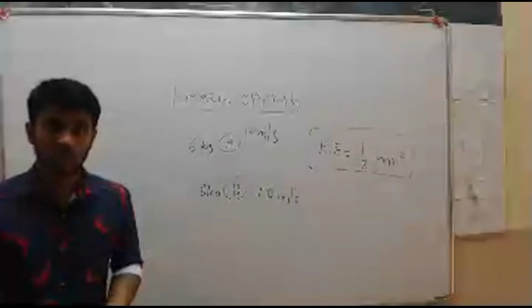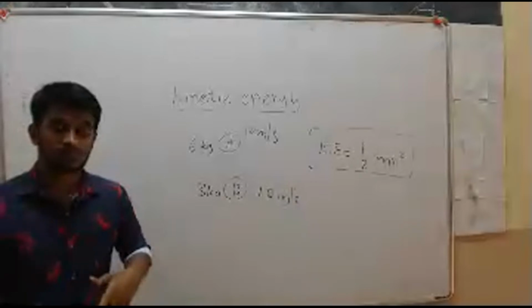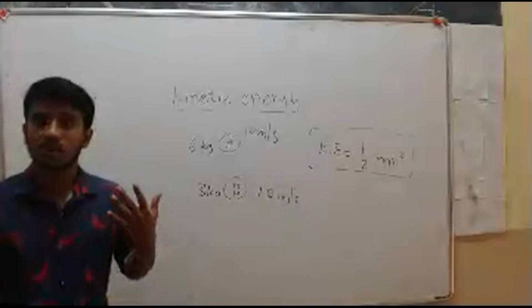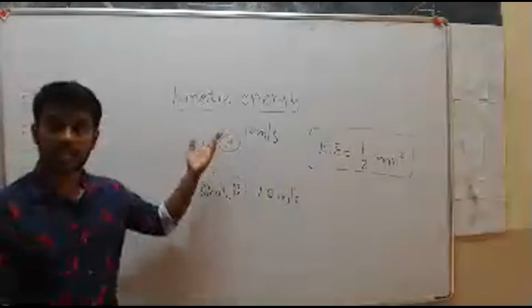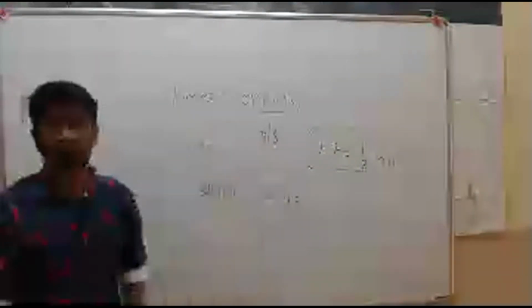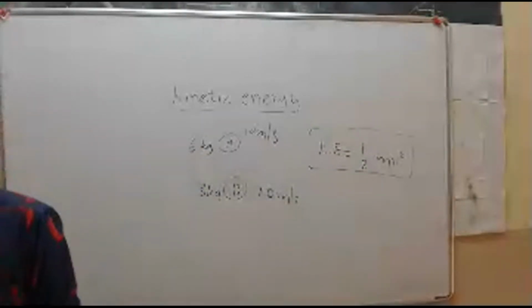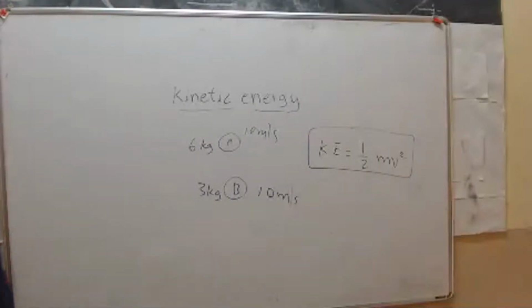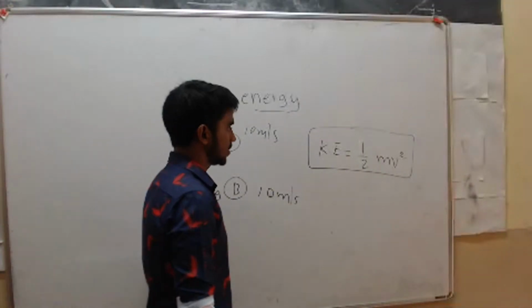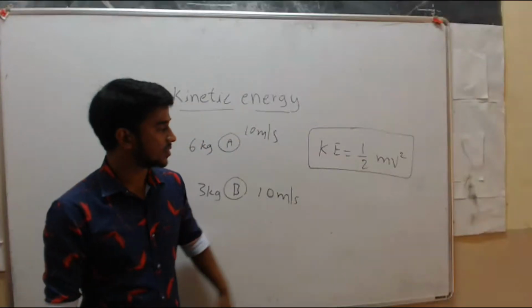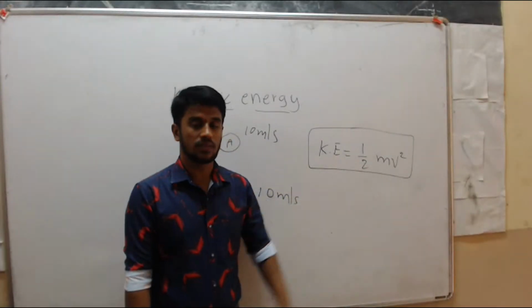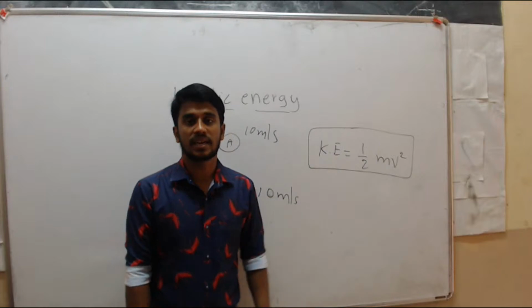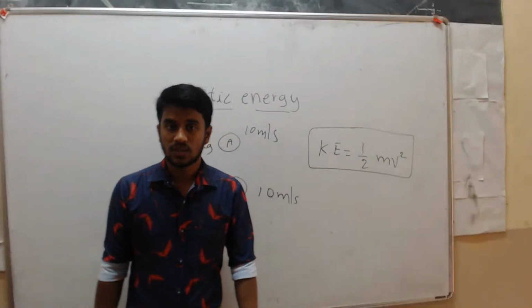We express that energy in terms of work done. In tomorrow's class we will prove that kinetic energy is equal to half mv square.